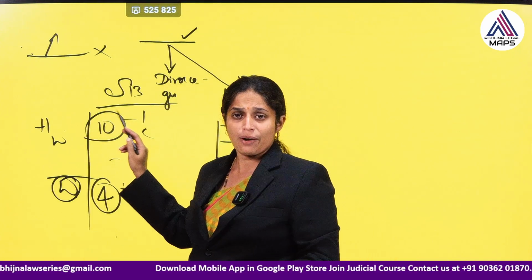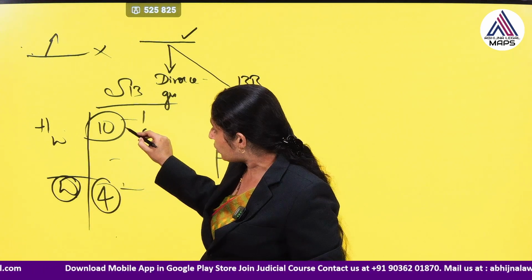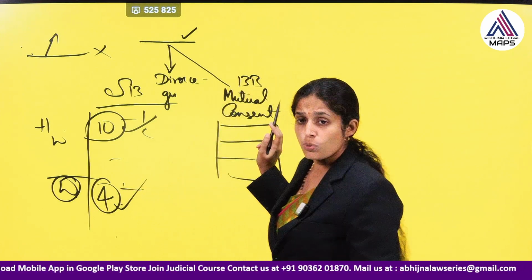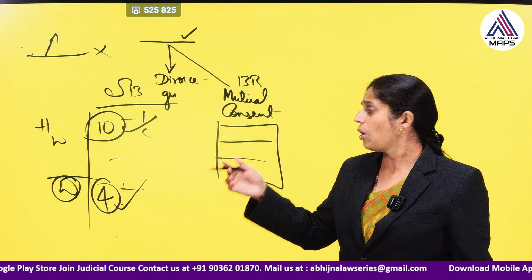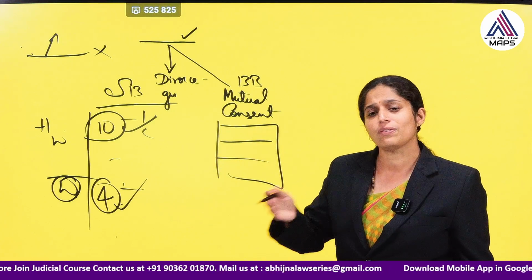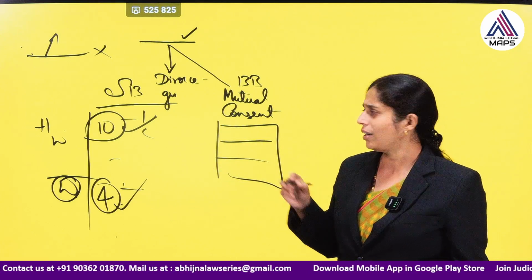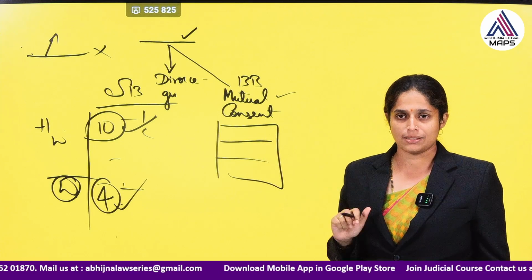Either husband or wife, they have 10 grounds, and the wife additionally has 4 more grounds. The wife also gets these 10 grounds, and she can also file under 4 grounds. But under mutual consent, you do not require any kind of ground as such. Directly, both of you can apply and say that we are not compatible with each other, we cannot live together. On this ground you can obtain the divorce by mutual consent.